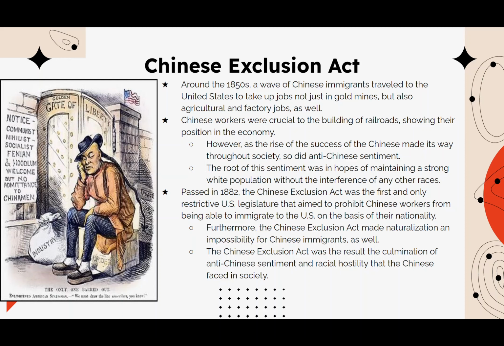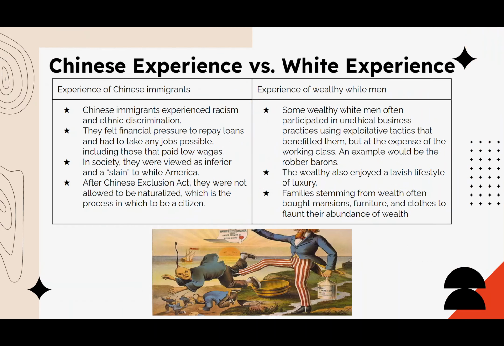The Chinese Exclusion Act was the result of the culmination of anti-Chinese sentiment and racial hostility that the Chinese face in society. And here's another political cartoon of this Chinese man being denied access to the Golden Gate of Liberty, which is just to say the United States and its opportunities. Finally, we have the Chinese experience versus white experience. The Chinese immigrants experienced racism and ethnic discrimination.